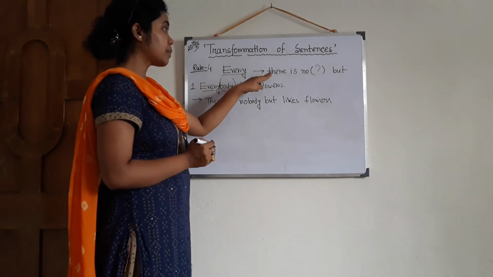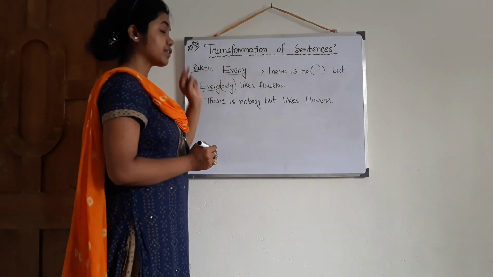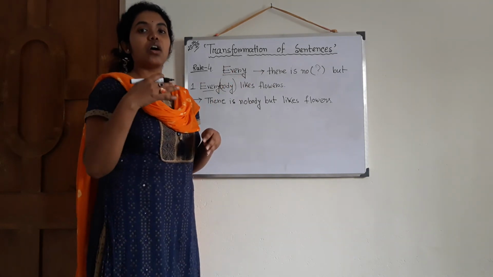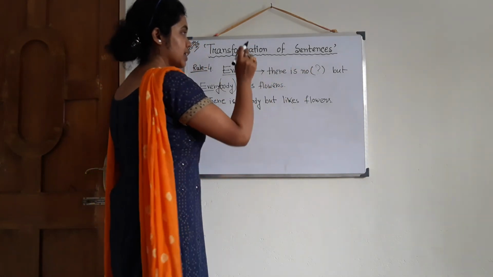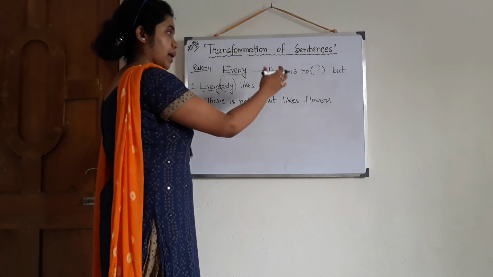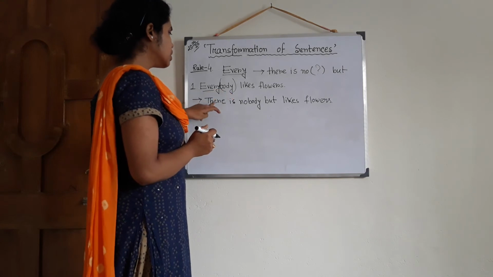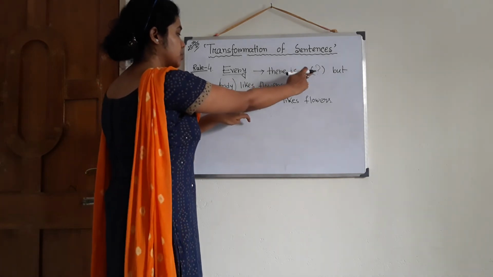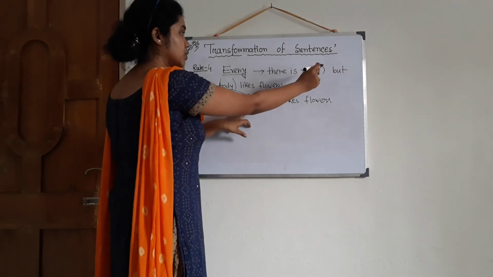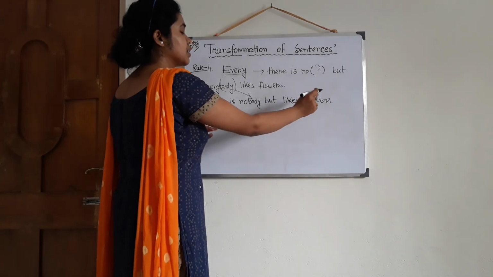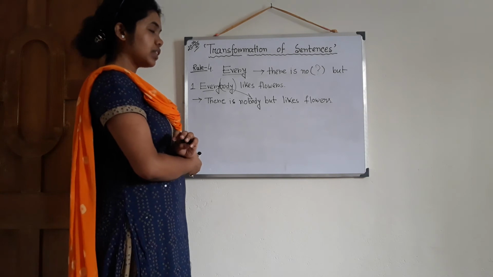Every will be replaced by there is no, then there is a vacant place, because I don't know whether after every there will be body or one or something else. Whatever will be there, we have to put it there. That's why I have left a gap. After that, but is common. So every there was body, so there is no. Then instead of the vacant place, I have taken the body from here to here. Then according to the rules, but will be there. Then likes flowers. There is nobody but likes flowers.